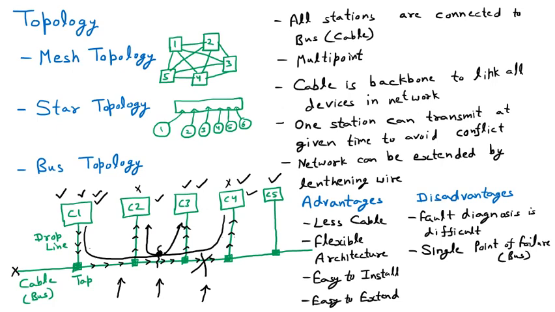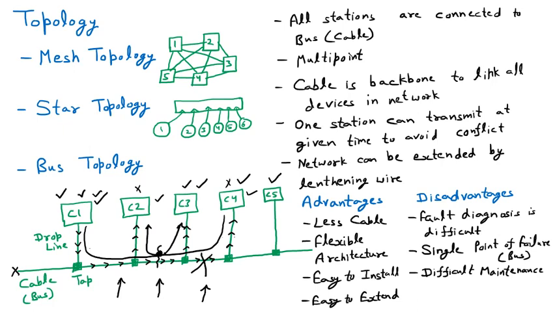Now the whole network is based upon the bus. So if the wire is not working, then how will the network work? That is a single point of failure. And again, there is difficult maintenance. It is difficult maintenance because fault diagnosis is difficult. If we find the fault very late, how can we maintain it fast? First we find out the fault, then maintain it. So obviously it is very difficult to maintain.